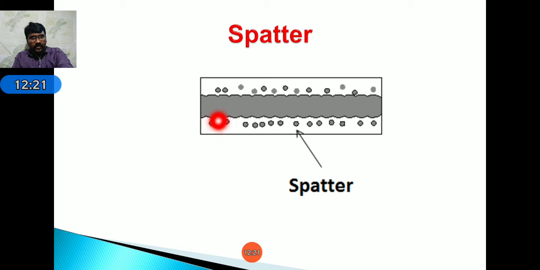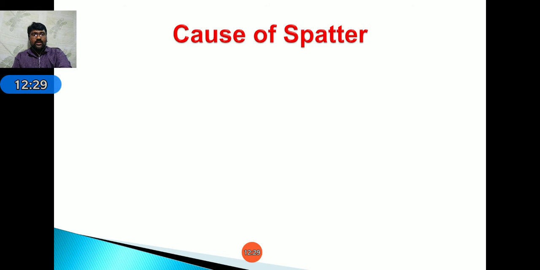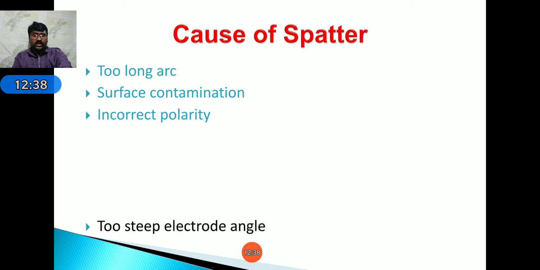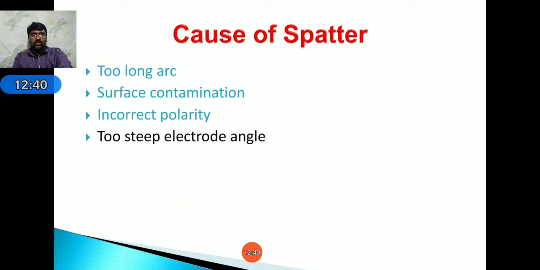Besides the weld bead, some small particles are observed surrounding it. These particles are known as spatter. Next, coming to causes of spatter: too long an arc, surface contamination, incorrect polarity, and too steep an electrode angle. These are the causes of spatter.